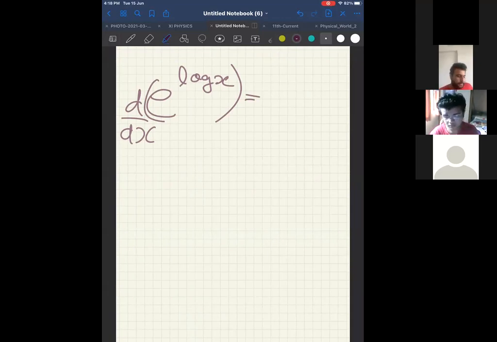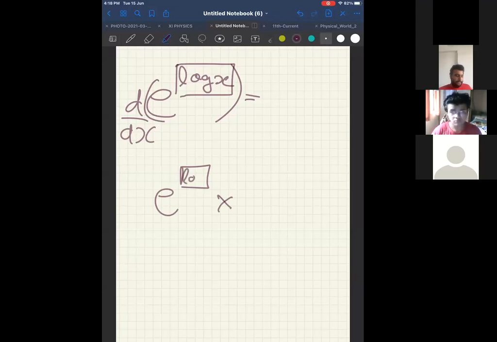E power 1 upon x? No, I tell you why. E power something: differentiation is e power something only into differentiation of that something. Now, e power something will be e power log x itself, into differentiation of log x, which is 1 by x. Therefore, the answer is 1 by x e power log x.